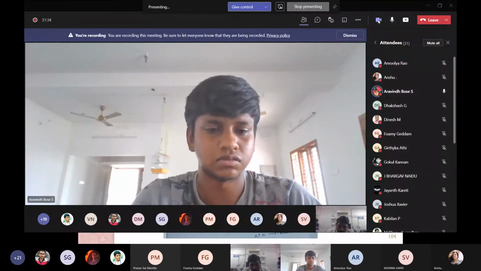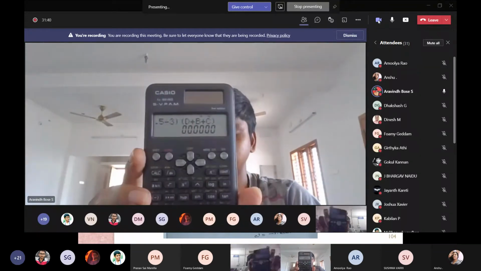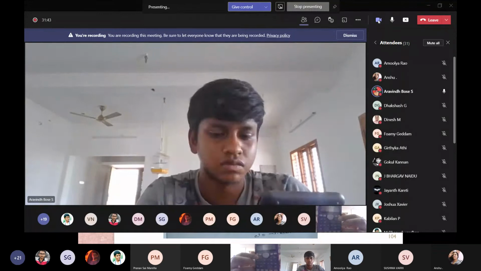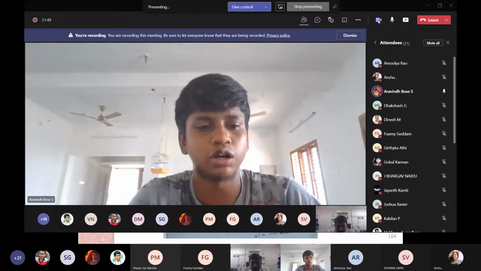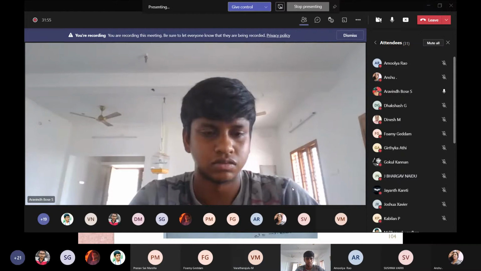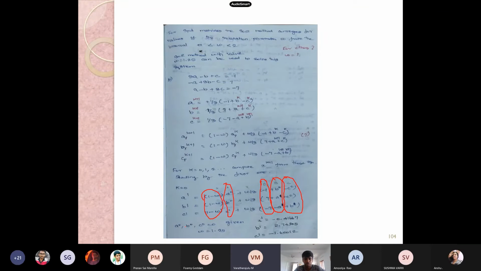Show the calculator. Yes, this is what we need. There is an option called CALC. Here you give CALC. It's asking the value of A. Now refer to the PPT. What is our A? We have considered A naught, B naught, C naught as 0, so give 0. It is already 0, so no need to give equal to.